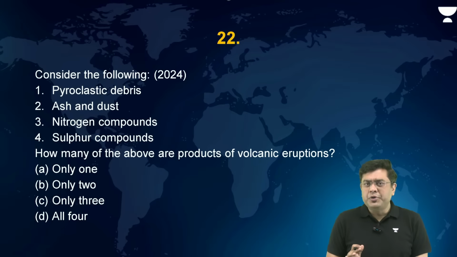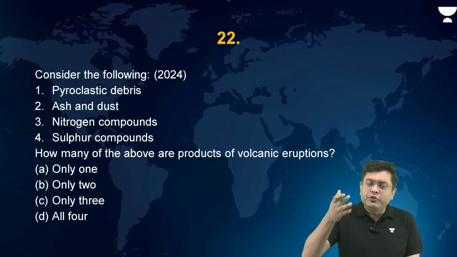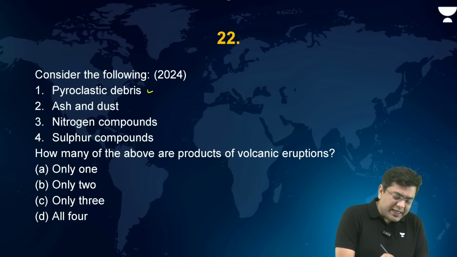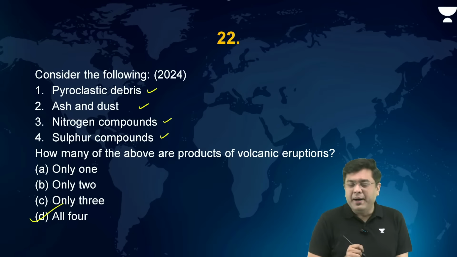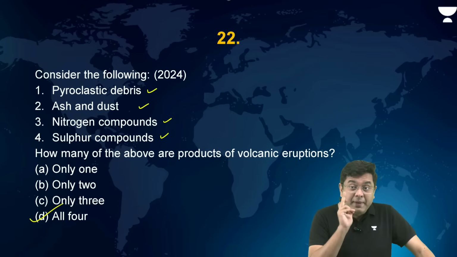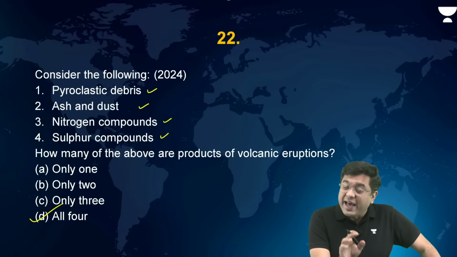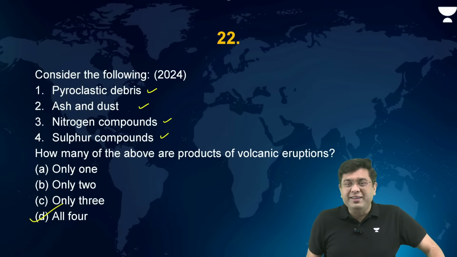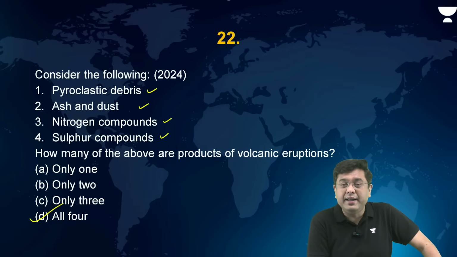So volcanic eruptions end up creating various different types of emissions. So here again, pyroclastic debris, ash and dust, nitrogen, sulfur compounds, vapor, carbon dioxide, they are also released. Water vapor is amongst the dominant gases which is released during volcanic eruption. That is why the cloud formation is so very thick, and that is what causes endless number of thunder and lightning events in the region of a volcanic eruption.